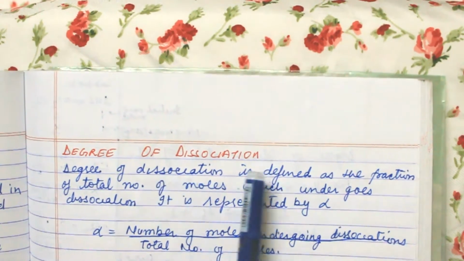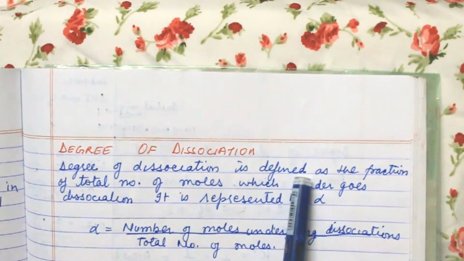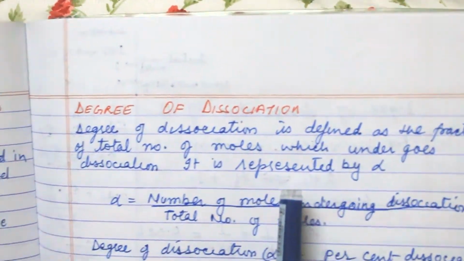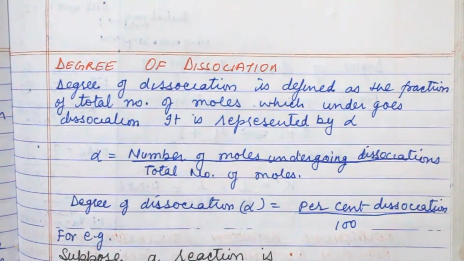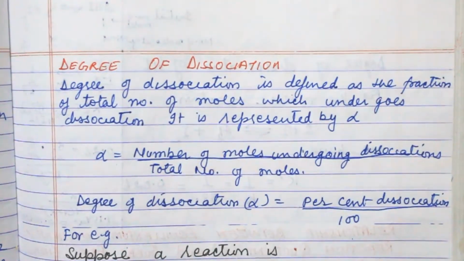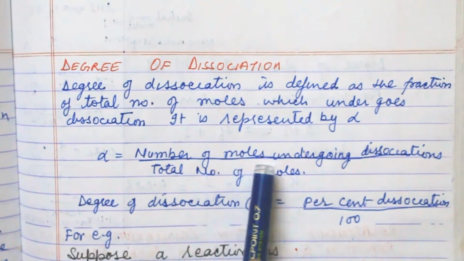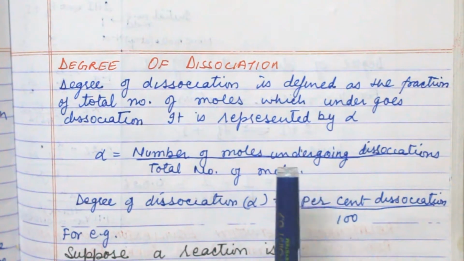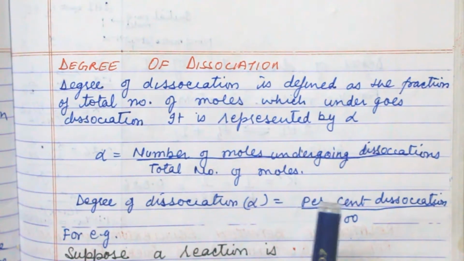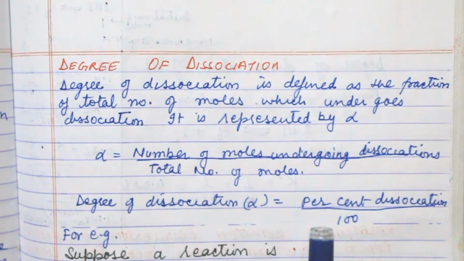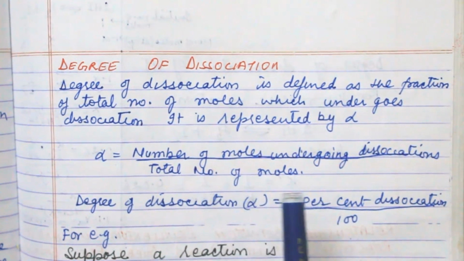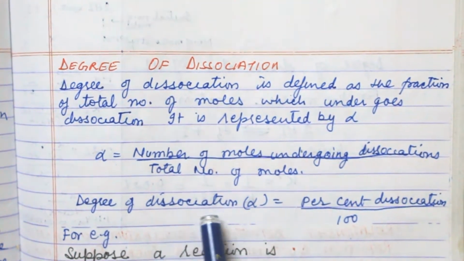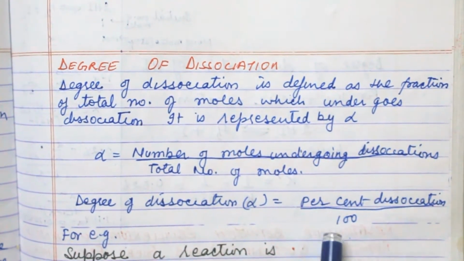Now next is degree of dissociation. Degree of dissociation is defined as the fraction of the total number of moles which undergoes dissociation. It is represented by alpha. That means alpha is the number of moles undergoing dissociation upon total number of moles. Dissociation means separation, when a molecule separates into atoms. So the degree of dissociation, that is alpha, is % dissociation upon 100.